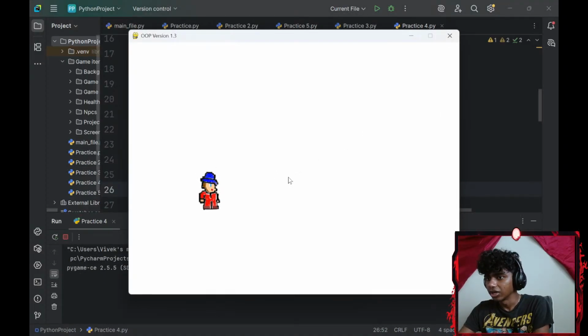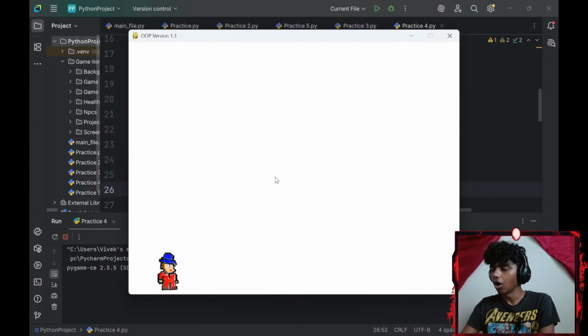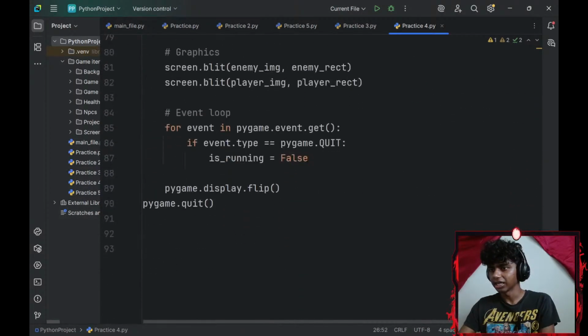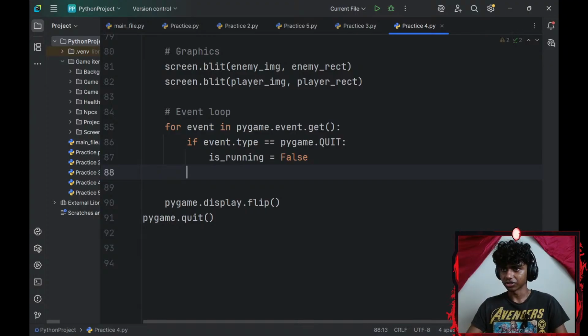Where did my enemy go, guys? My player can... Oh, okay, no wonder. Alright, I forgot to add my FPS again. That's probably my enemy just left the screen or something.